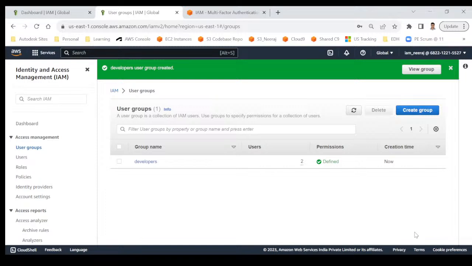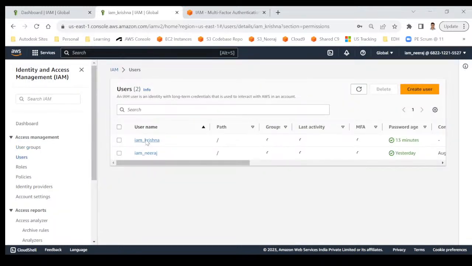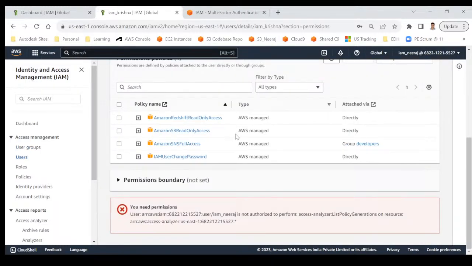I added some permission. Now let's do one thing. Let's go back to our user, which we created, Krishna, right? Krishna, and let's see the permission. What is there? Okay, because I was logged in as an IAM user. So as an IAM user, I am not able to see the permission for other users because I'm not the root now.